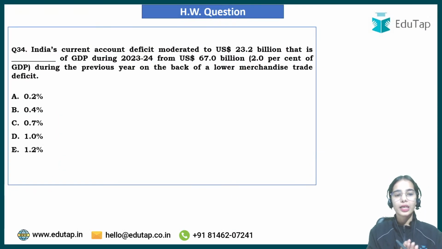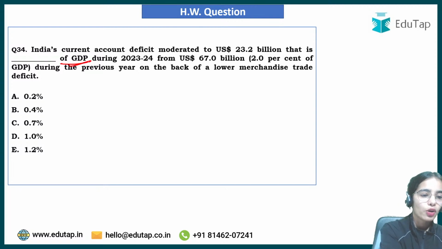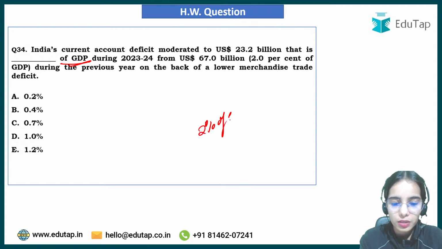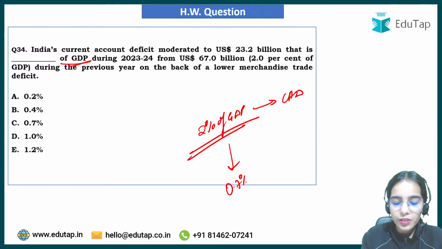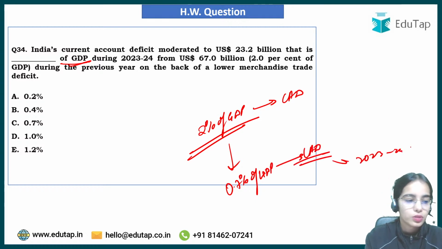Now coming to the current account deficit, India's current account deficit moderated to $23.2 billion, that is dash percentage of GDP during 2023-24. So from 2% of GDP as the current account deficit in 2022-23, we have come down to 0.7% of GDP in 2023-24.